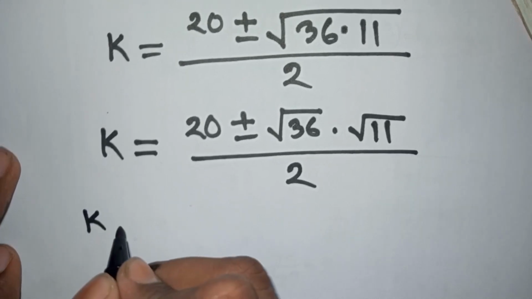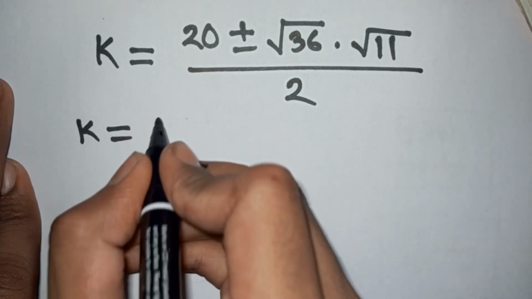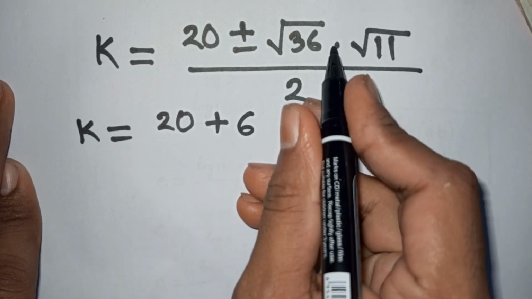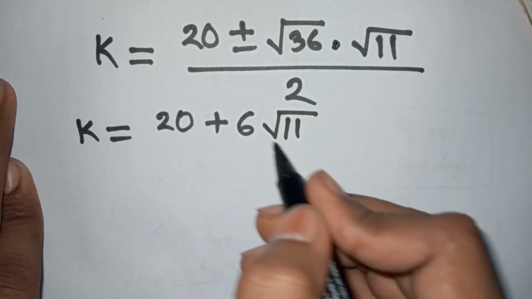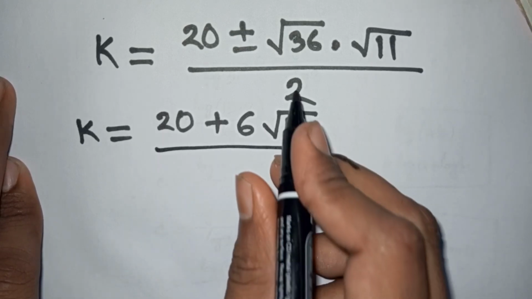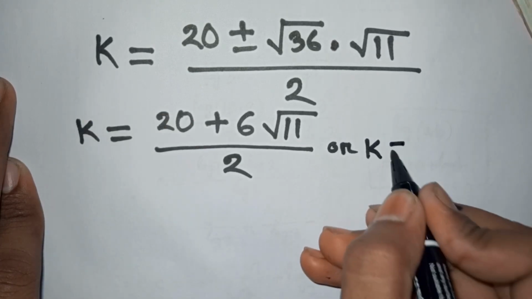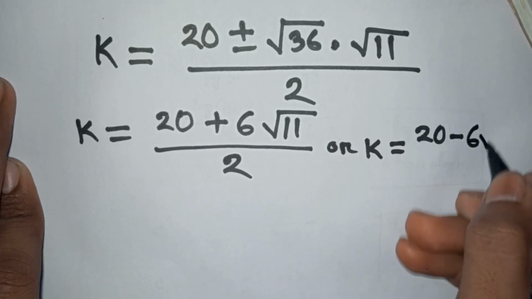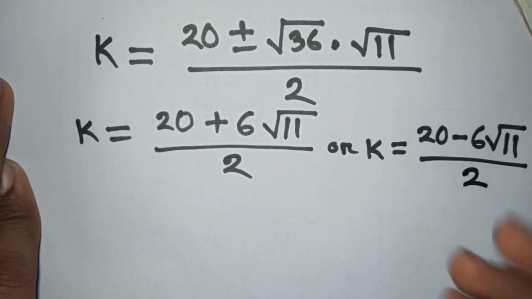So you can write here k is equal to 20 plus the square root of 36, which is the same as 6, times the square root of 11, divided by 2, or k is equal to 20 minus 6 square root of 11 divided by 2.